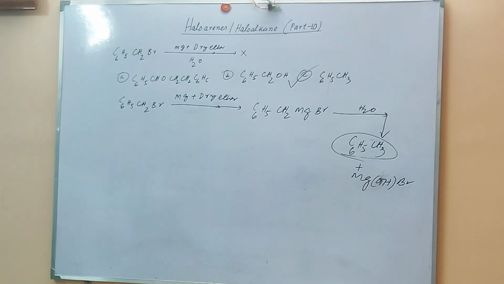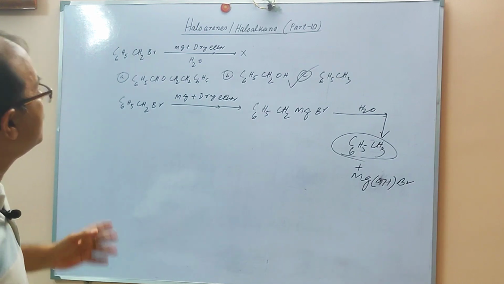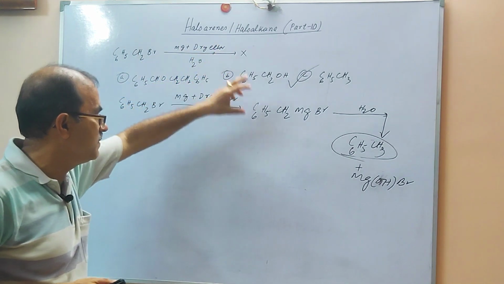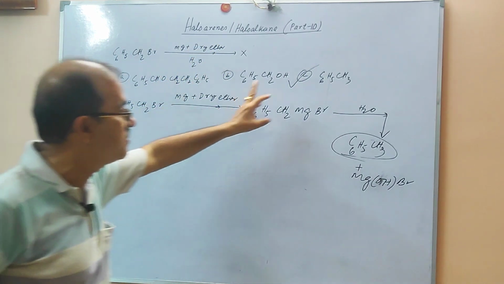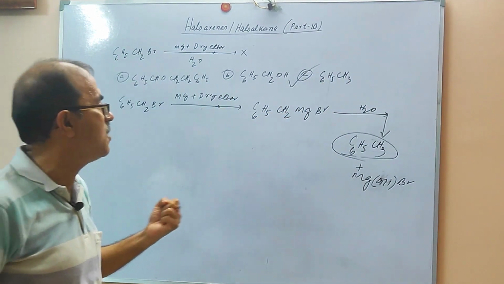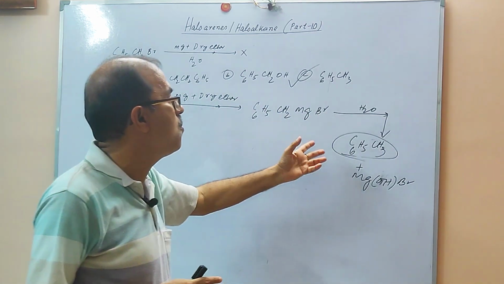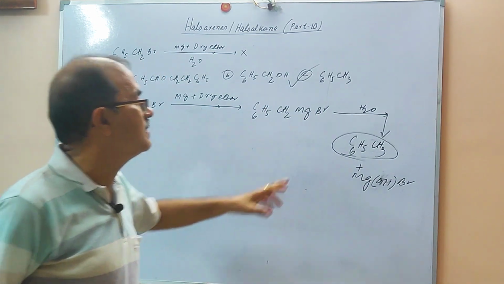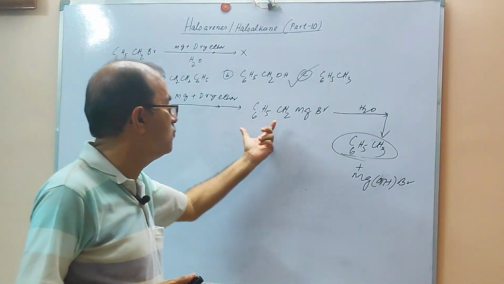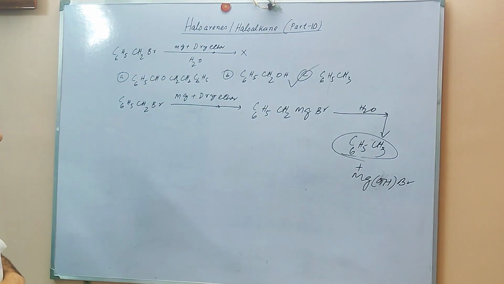In this fashion, there are a lot of questions you can expect. The only thing you have to understand is that after this production, there will be a Grignard reagent, and this reagent will take up the H+ proton from H2O or any type of source, such as alcohol. Sometimes alcohol will be given also. From this it will take up the proton and it will become the tritium. Okay, this is the answer.